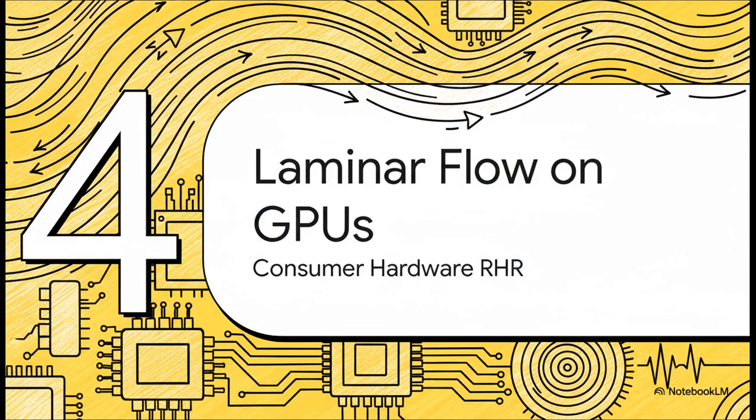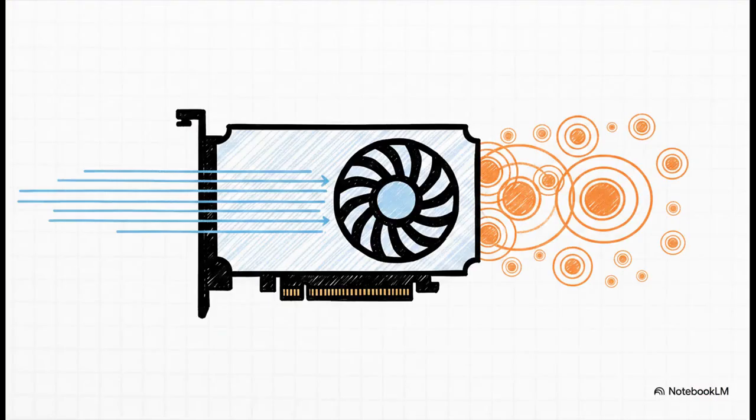All right, part 4, laminar flow on GPUs, bringing this to consumer hardware. Now, you'd probably think you need a billion-dollar supercomputer for this, right? Well, actually, no. The researchers outline a hardware-ready blueprint repurposing a standard NVIDIA GTX 1070 GPU. By using laminar flow logic, where parallel data layers move without computational friction, this GPU literally becomes a frequency domain mixing chamber. Using a fast Fourier transform strategy alongside what they call the lenticular principle, where a single byte functions as both instruction and data depending on the viewing angle, a completely standard GTX 1070 can process millions of overlapping memory ripples simultaneously. No way, right?